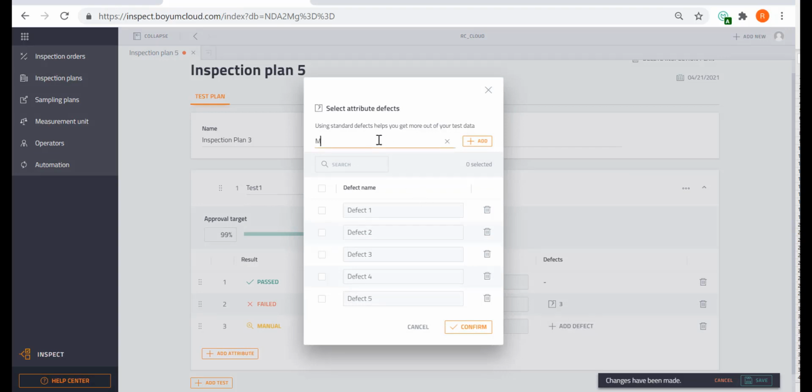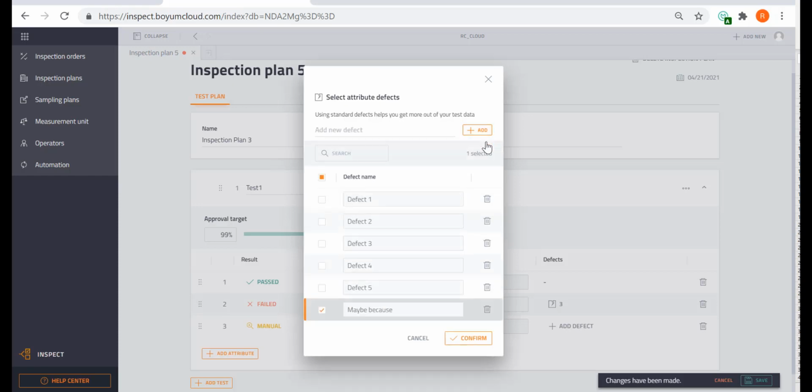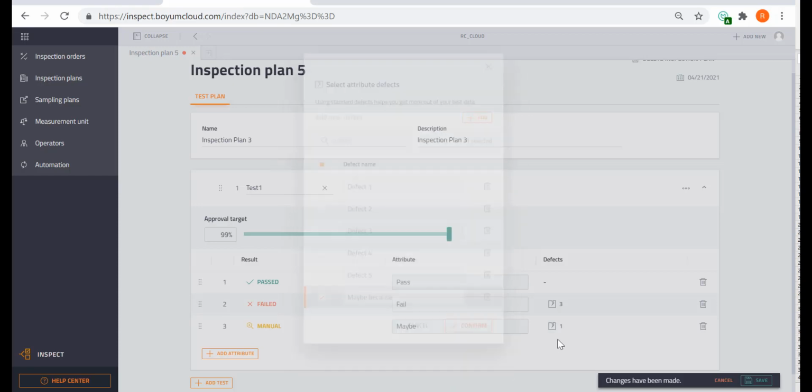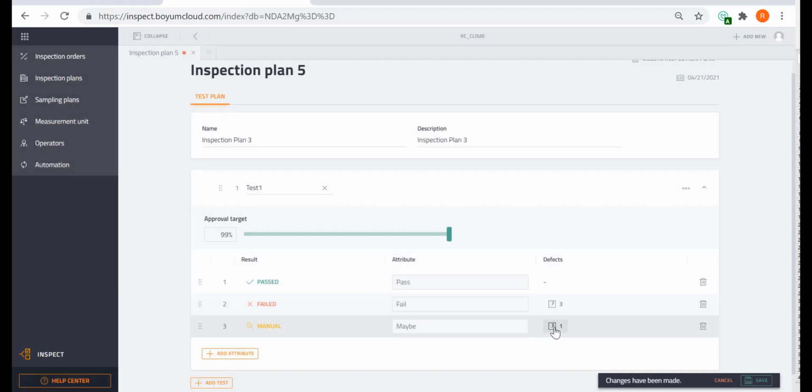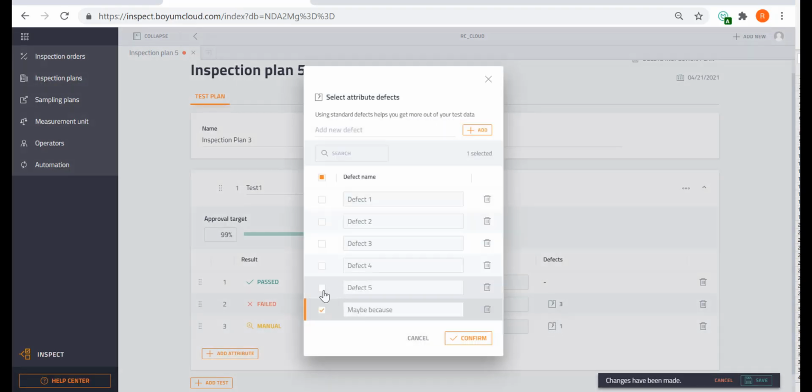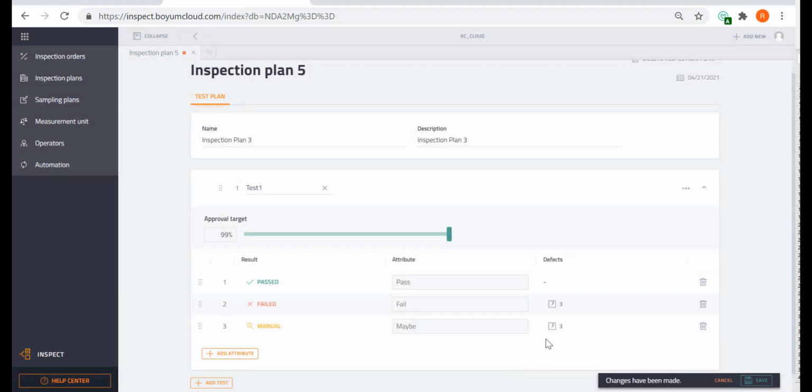And you, of course, you can add a new defect for this one, and they can only choose from this one. But of course, again, as I said earlier, you can say, okay, they maybe have to choose from those 3 defects if they choose maybe, because then it really didn't pass. Maybe you need to check something else.